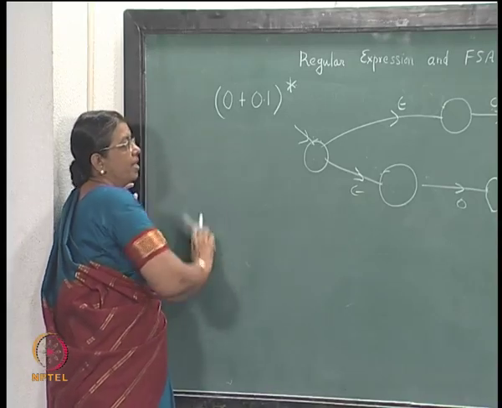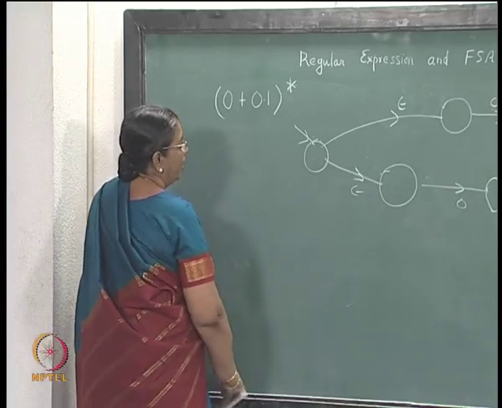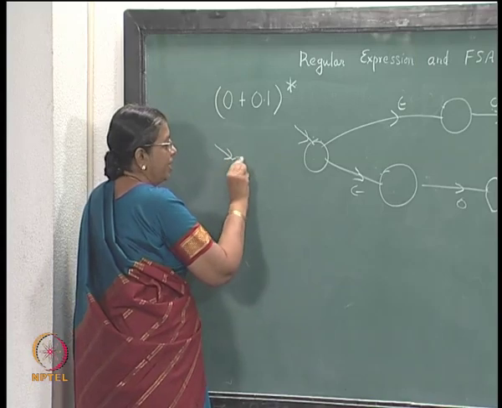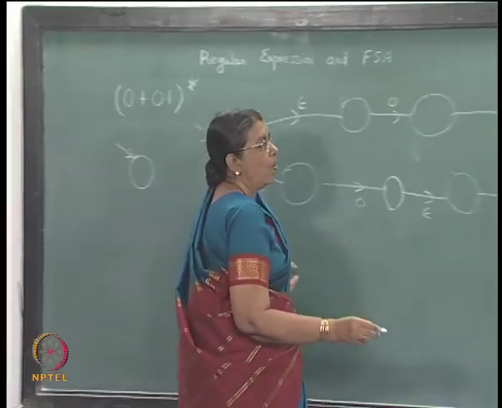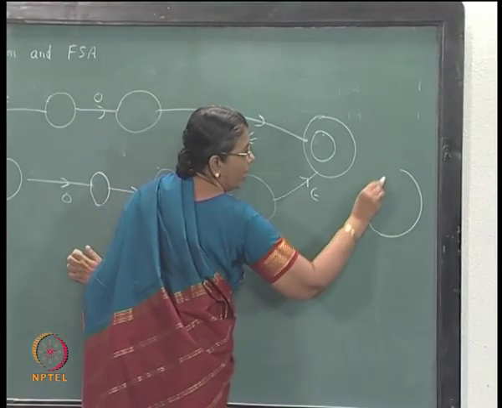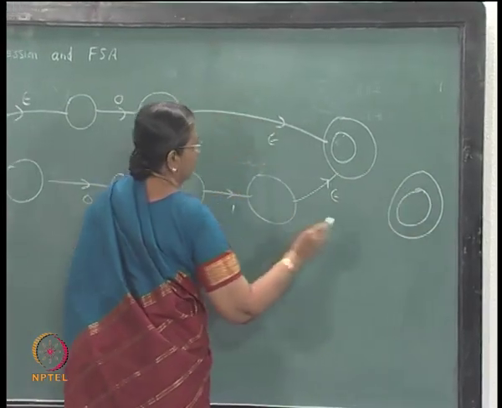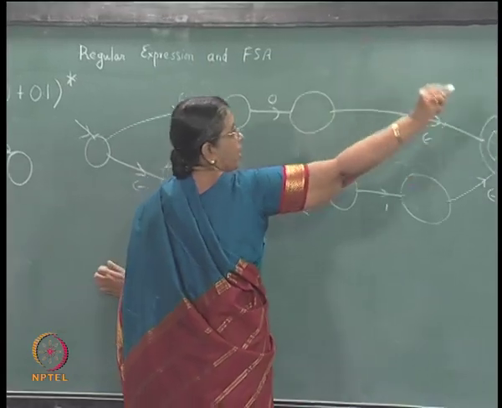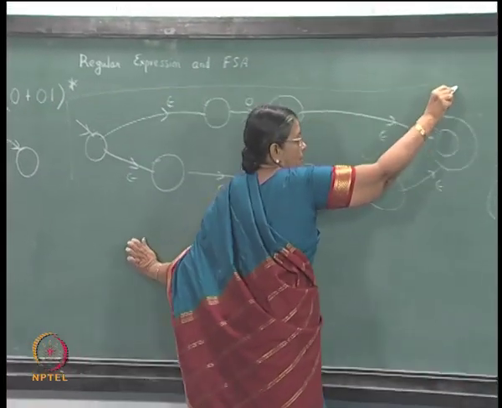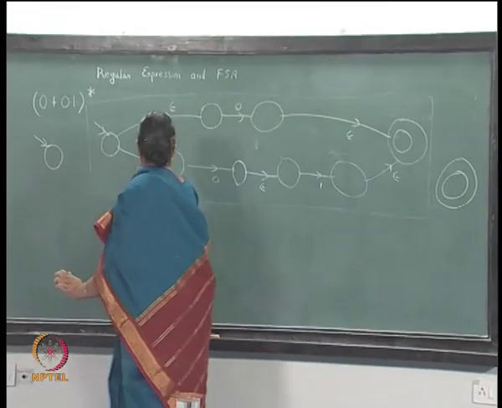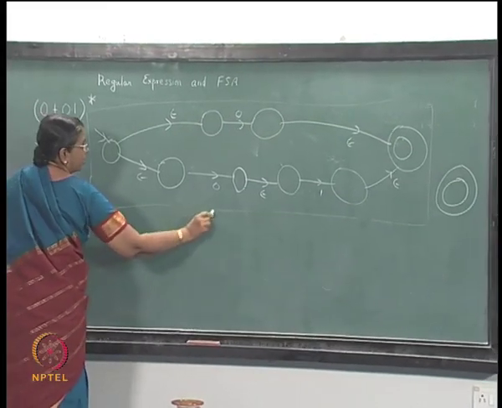So, use the construction, then you will add one more initial state, one more final state. This is the L1 portion, the whole portion. You want to construct L1 star.